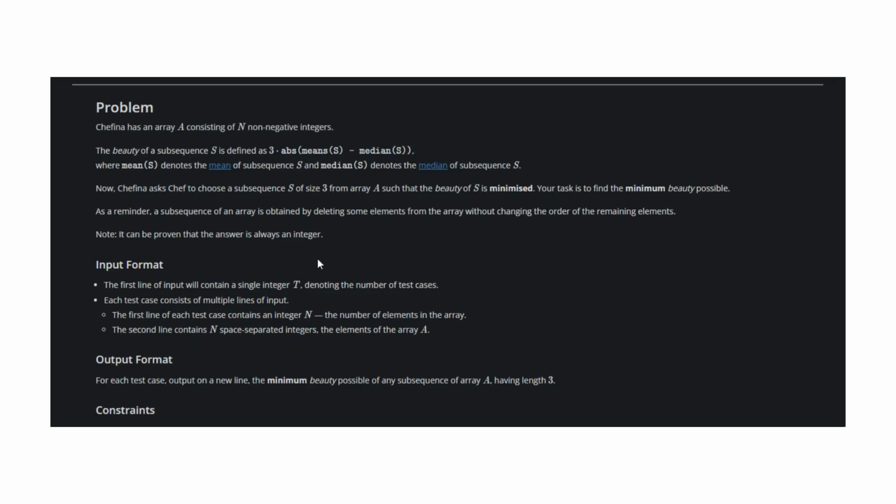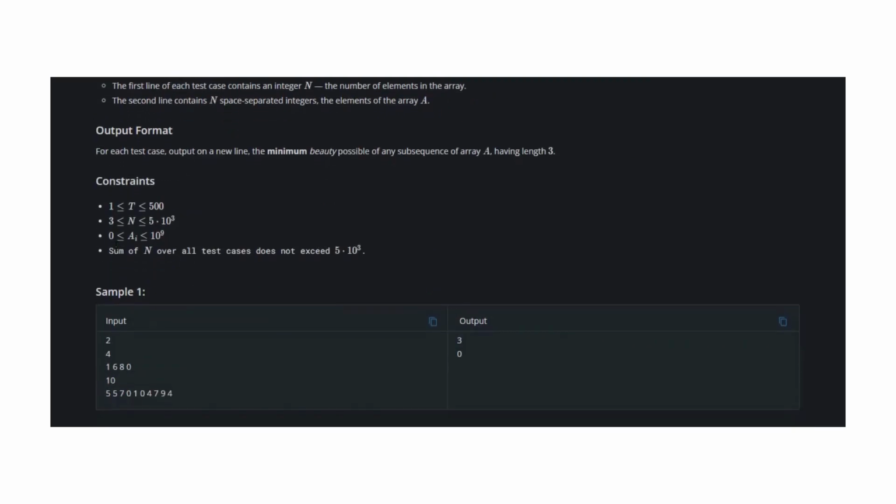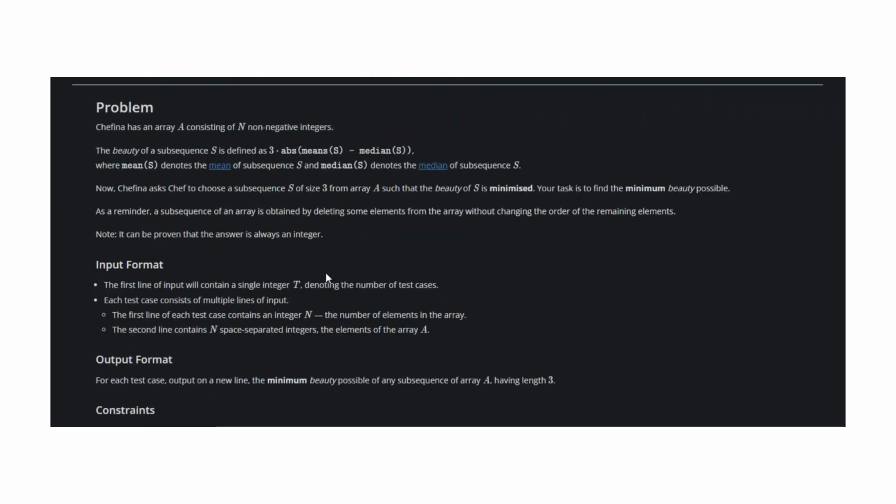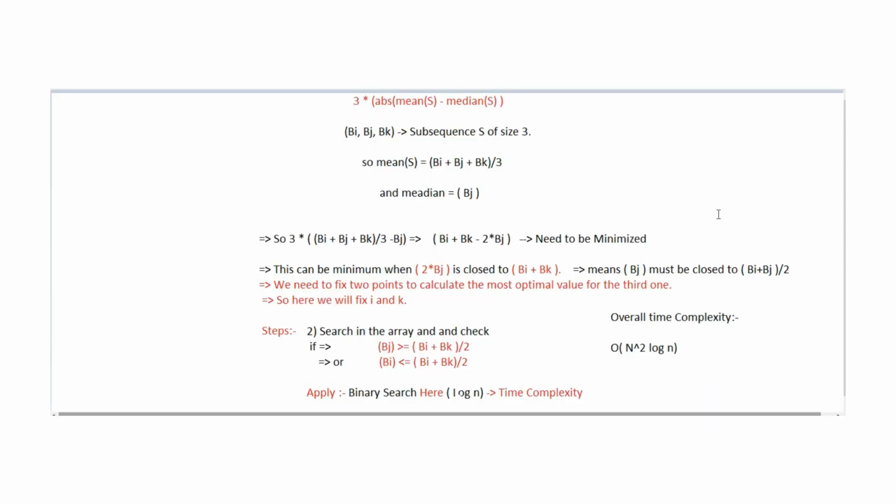So how can we approach this problem? First we can see the constraints for this problem. The range for our n is given as from 3 to 5 times 10 to the power 3, and we need to calculate the minimum beauty possible for a particular size 3 subsequence in the given range only. So to solve any problem, one must check all the given constraints first. So let's discuss this problem with the help of the approach and what techniques are required to implement it. We are discussing the binary search technique to implement this problem. So here is the approach.